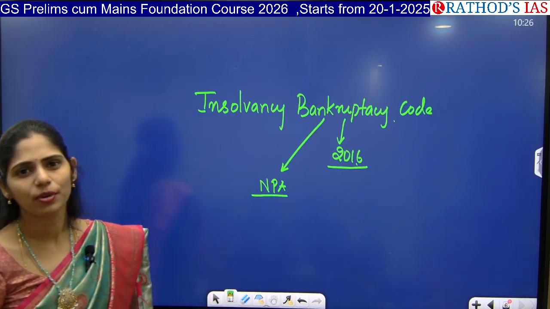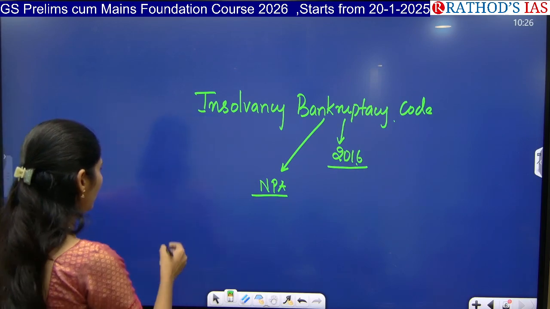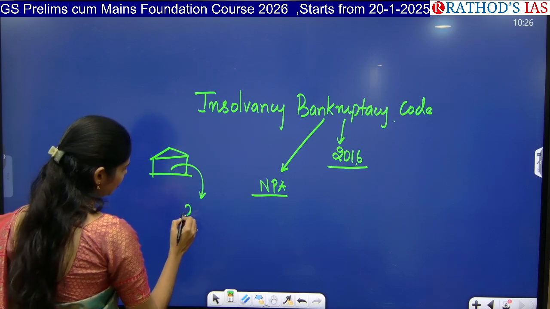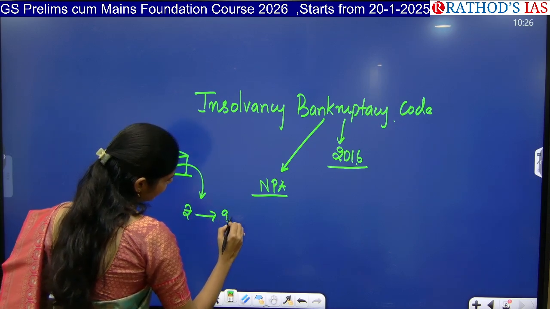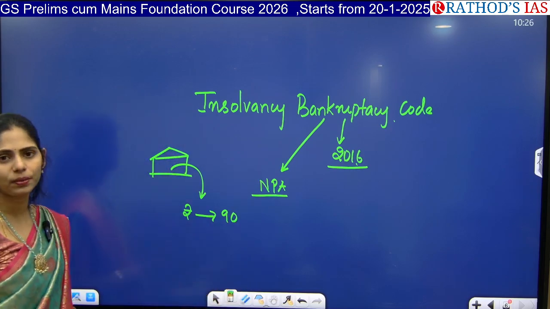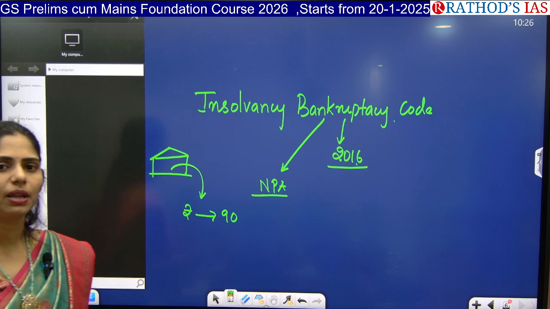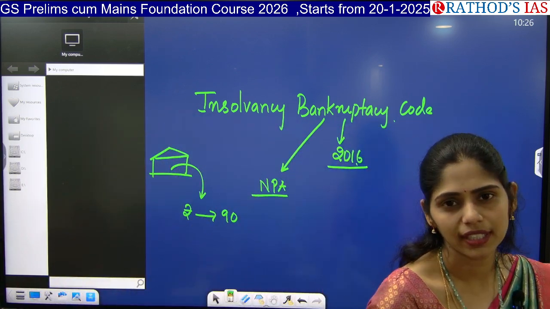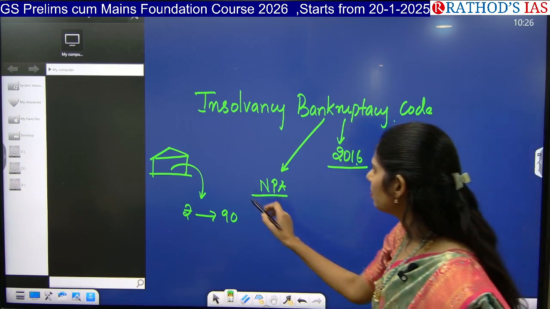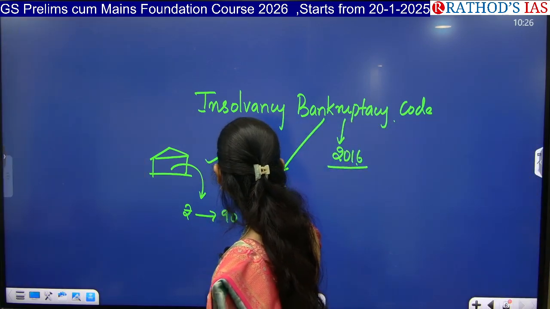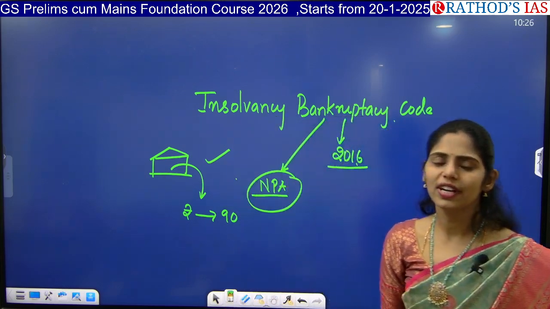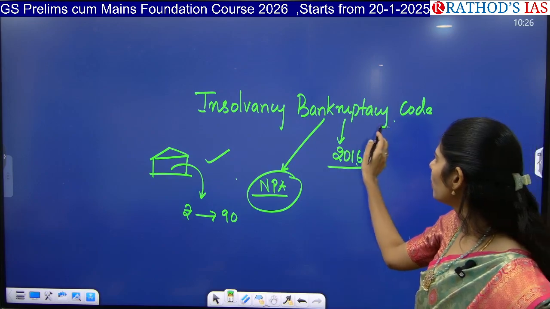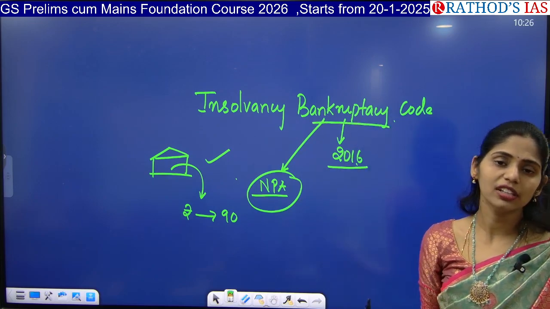So what is a non-performing asset? For example, I went to a bank and I got a loan. Okay. For 90 days I am not paying a single rupee of interest or principal amount. If I am not paying any interest or principal amount for 3 months, that is 90 days, then my loan is called an NPA. So whenever NPAs increase, what happens? The bank will not be getting any money. So how will they run?